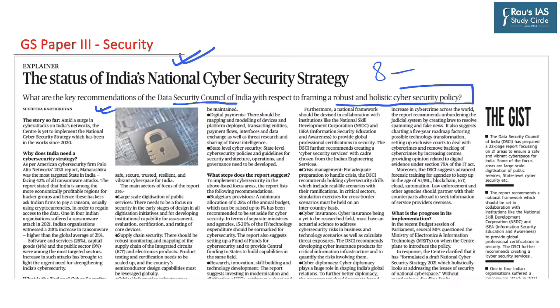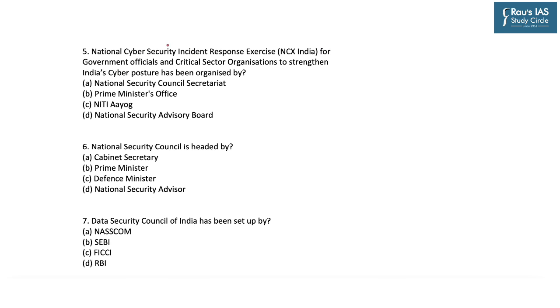So the Data Security Council of India has suggested a national cyber security strategy whereby the Government of India not only needs to strengthen its infrastructural response with respect to cyber security, but also to increase budgetary allocations to improve India's cyber security strategy for various key departments and ministries, including improving the cyber security at the state level. So in this regard, this report has provided certain steps to improve India's national cyber security strategy. Now before starting our discussion, let's go into these questions which can be asked as part of your prelims examination.